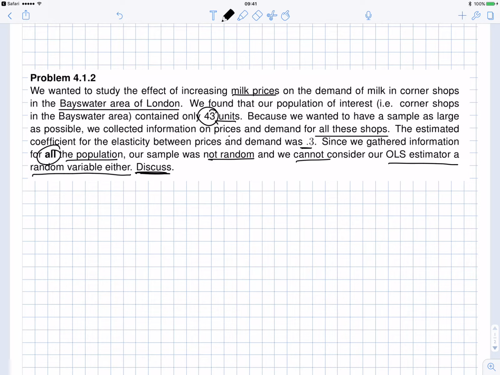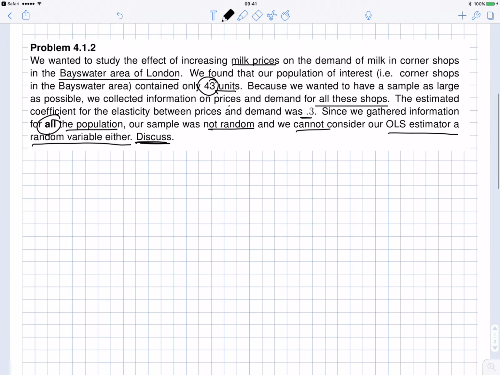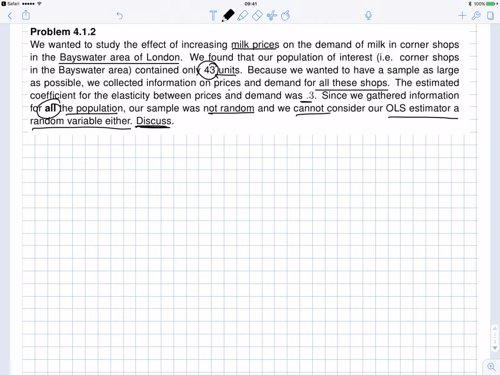A lot of students will be inclined to say yes, that we've collected the whole population, so beta hat is not random. However, what they're forgetting is this. Population is also random itself. That epsilon that you have when you build up a model, so the A1 assumption tells you y is equal to beta 0 plus beta 1 times x plus the error term.